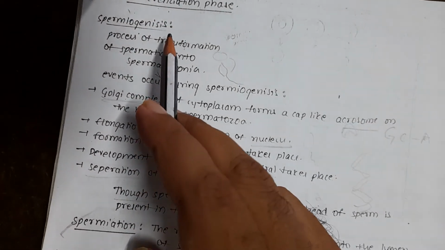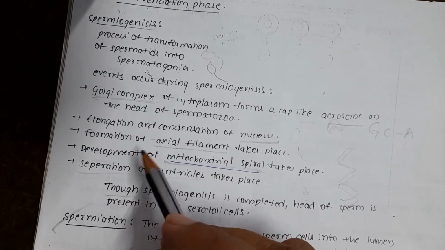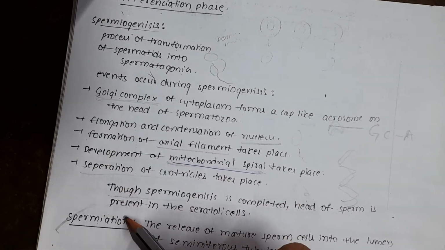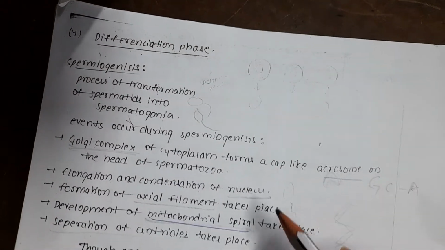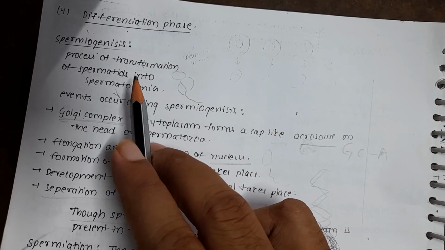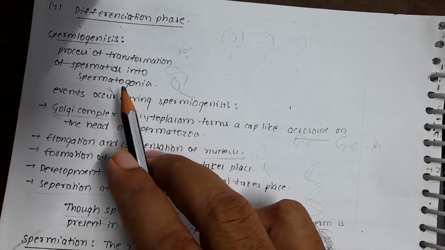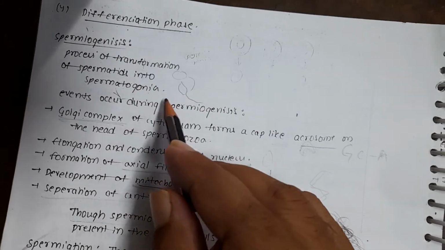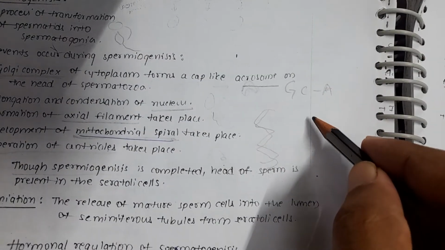These two terms are very important, and most students get confused here. Spermiogenesis is the transformation of spermatids into spermatozoa.